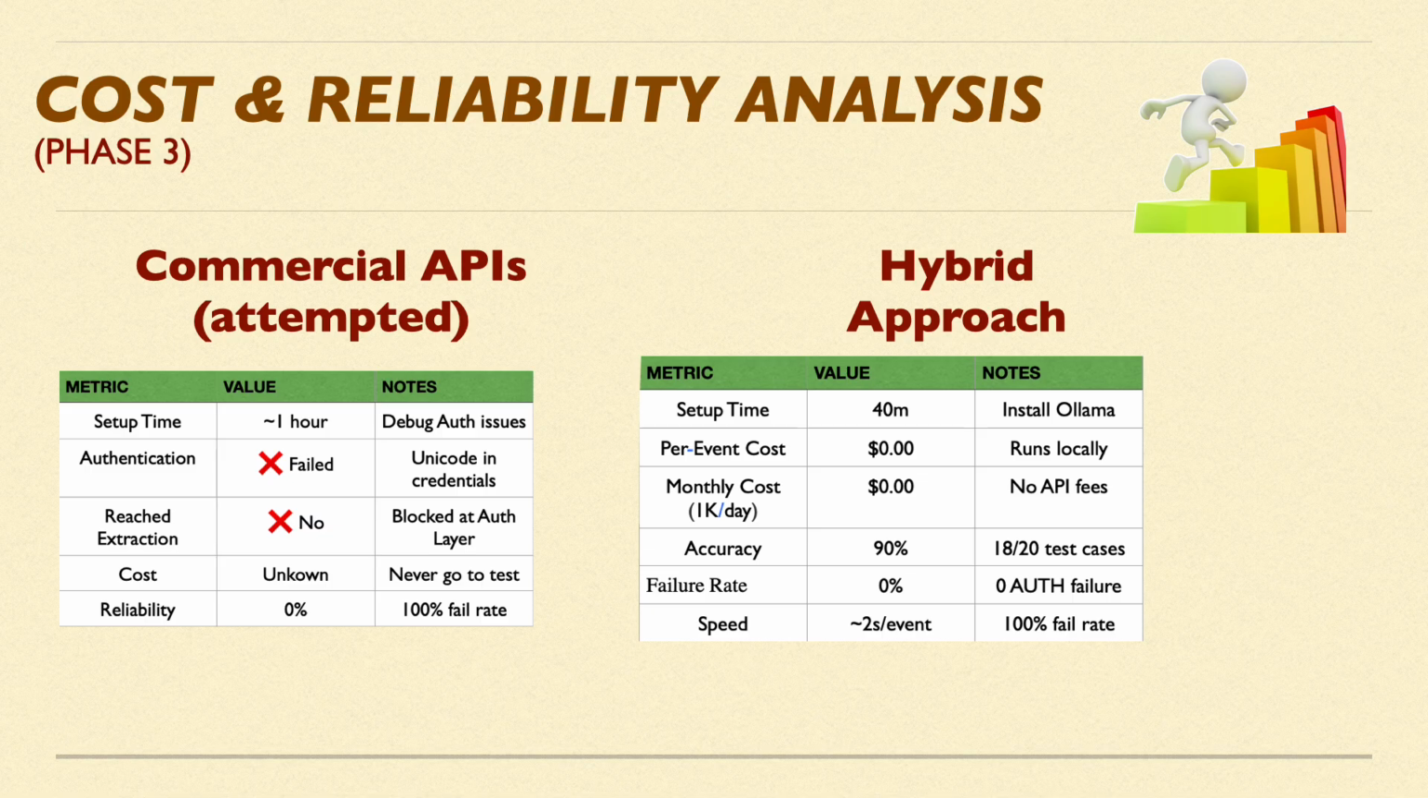Our hybrid approach takes 40 minutes to set up Ollama, costs $0 per event, $0 monthly, and achieved 90% accuracy with 18 out of 20 test cases correct, has a 0% failure rate, and processes events at about 2 seconds each. For the commercial API, the setup took at least 1 to 2 hours debugging authentication issues. Authentication failed completely. We never reached extraction. Cost is unknown since we never got to test. Reliability: 100% failure rate.